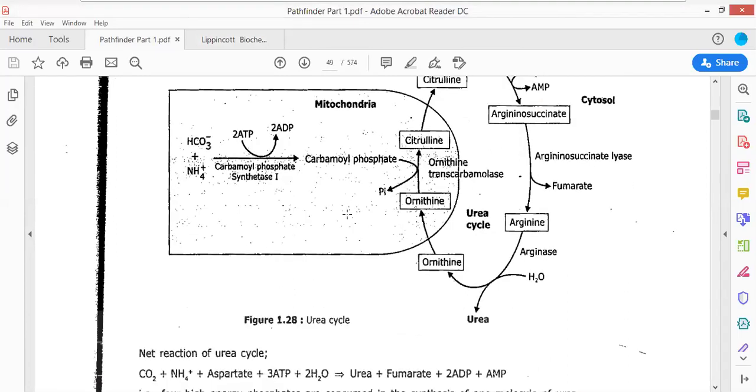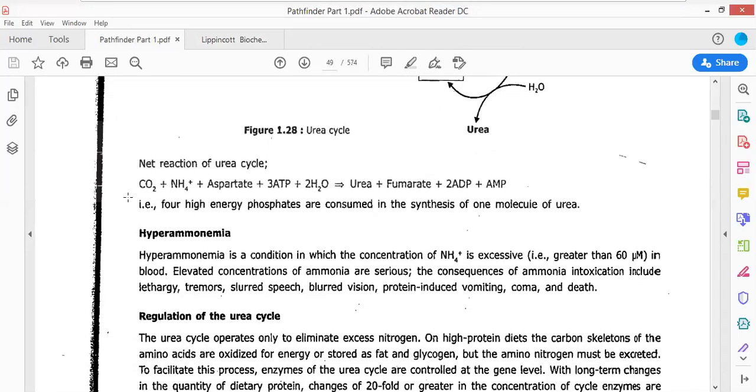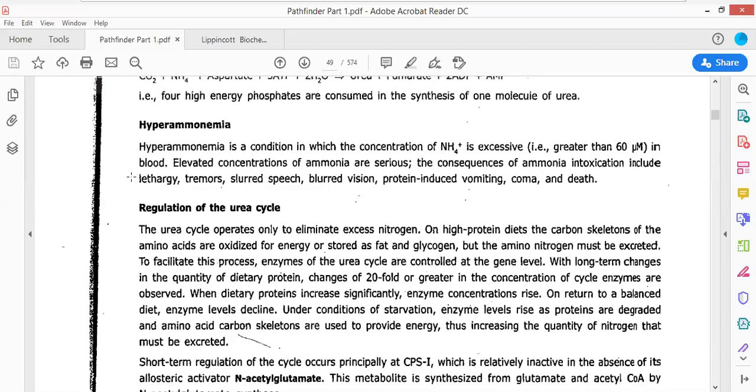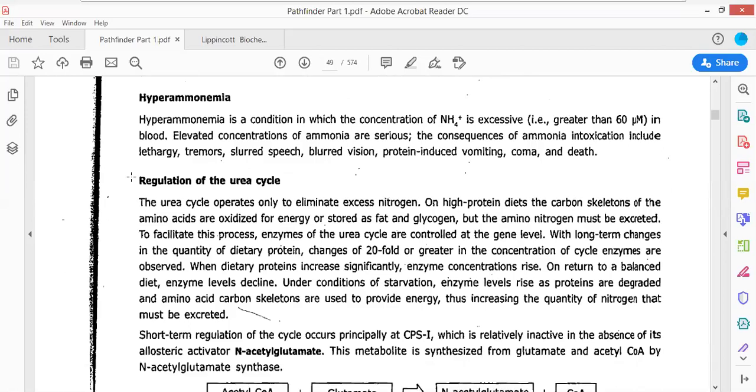Now what we have to study here is which are the different types of malformations and diseases that can occur if the urea cycle is not operating in a perfect manner. If the urea cycle is not working well, which are the probable diseases that can occur in an organism?